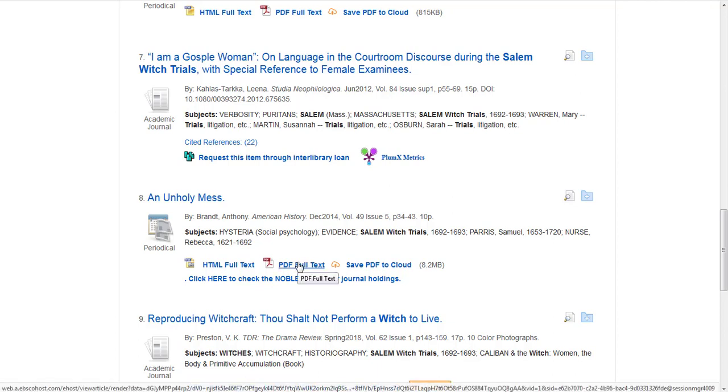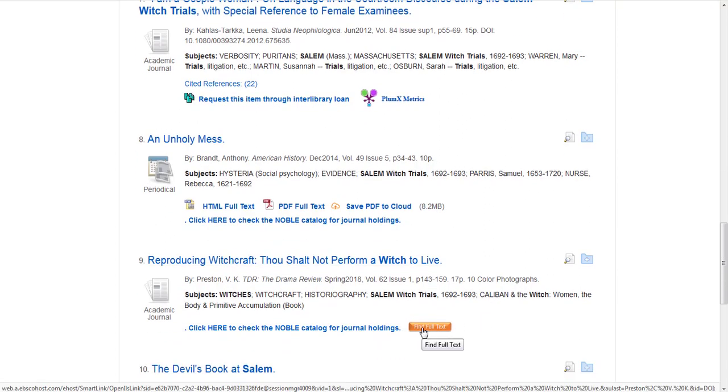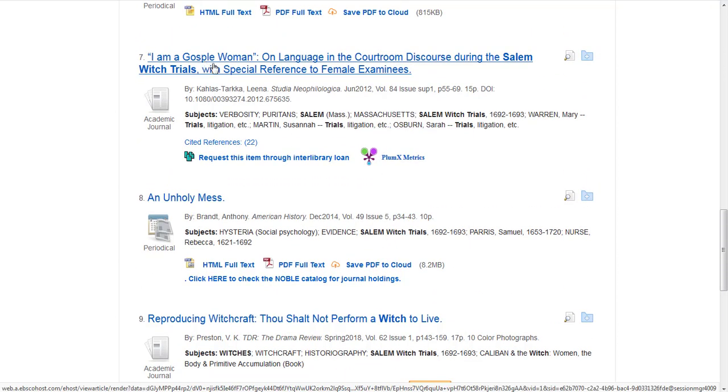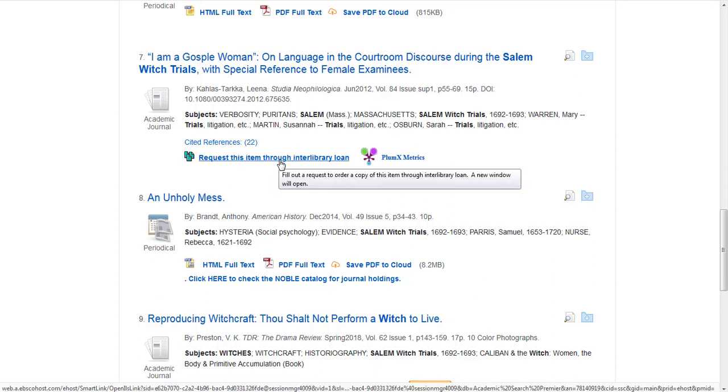Number 9, Reproducing Witchcraft, isn't in this database, but you can find it in another database that Salem State owns by clicking the orange button, Find Full Text. Salem State does not own number 7, I Am a Gospel Woman, but we can get it for you from another library through interlibrary loan. If you would like this article, click on the link, Request this item through interlibrary loan.